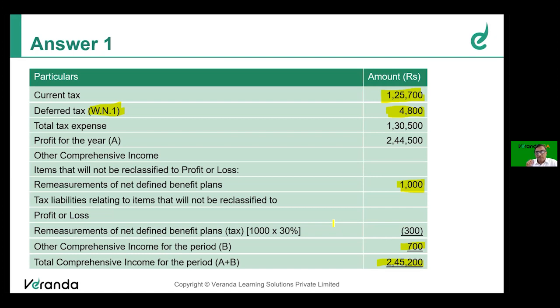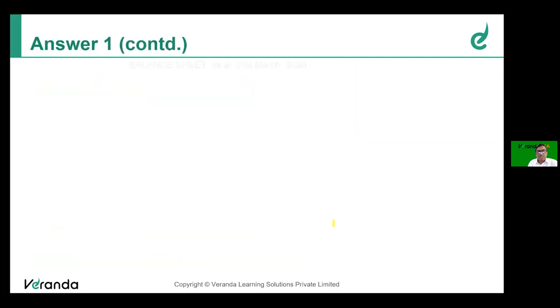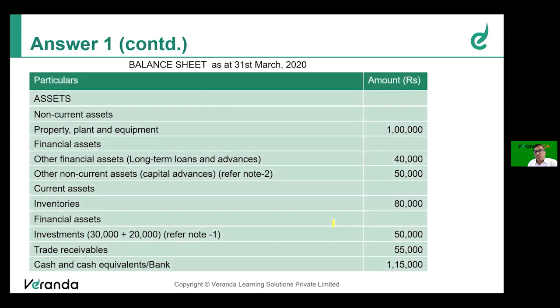Now, similarly, we have to revise the balance sheet also to present it according to Division 2 of Schedule 3 of the Companies Act, the format that is applicable to an Ind AS compliant company. Correct? So let's go forward and see how the balance sheet is presented.